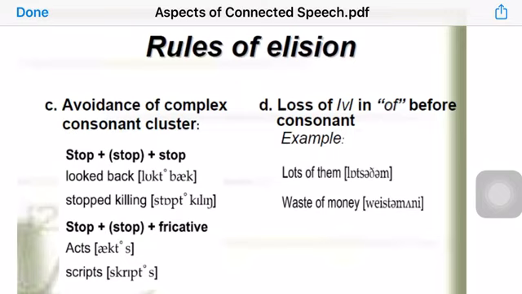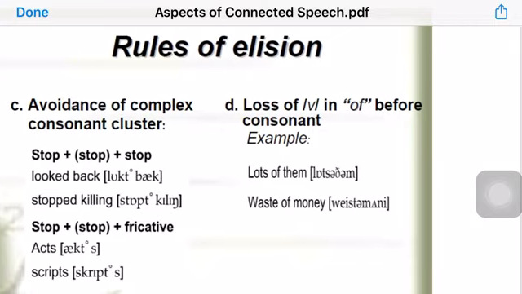We drop the consonant in the middle, the th sound, and we say it as "monts" instead of saying months, which is a bit difficult. We drop the th sound and we say it as "monts" without the th, just to make it easy. A similar case can be found in the word scripts. Sometimes we say it "scrips" without the T. We drop the T just to make the consonant cluster easier to say or pronounce.